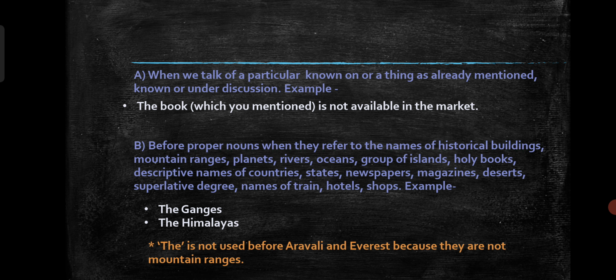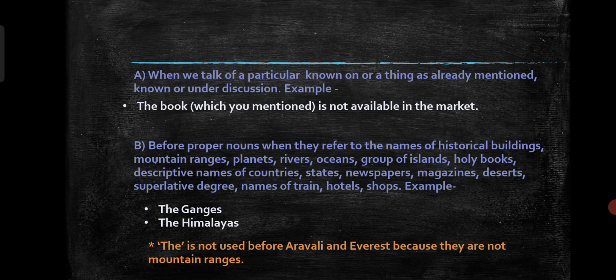Next rule, before a proper noun, when they refer to the names of historical buildings, mountain ranges, planets, rivers, oceans, groups of islands, holy books, descriptive names of countries, states, newspapers, magazines, deserts, superlative degree, names of trains, hotels, shops.